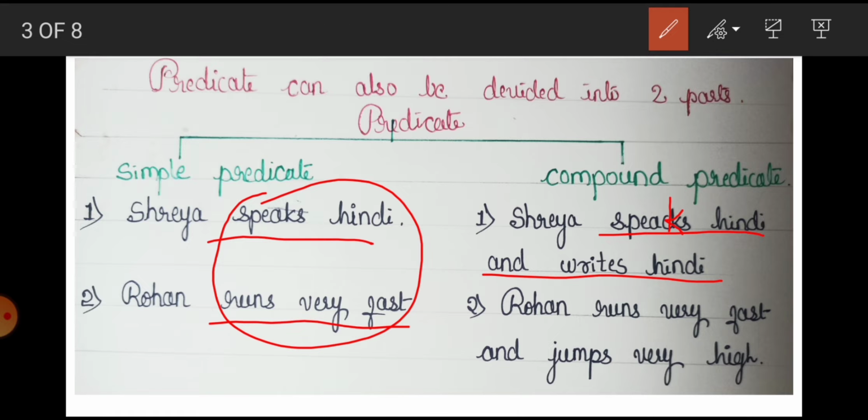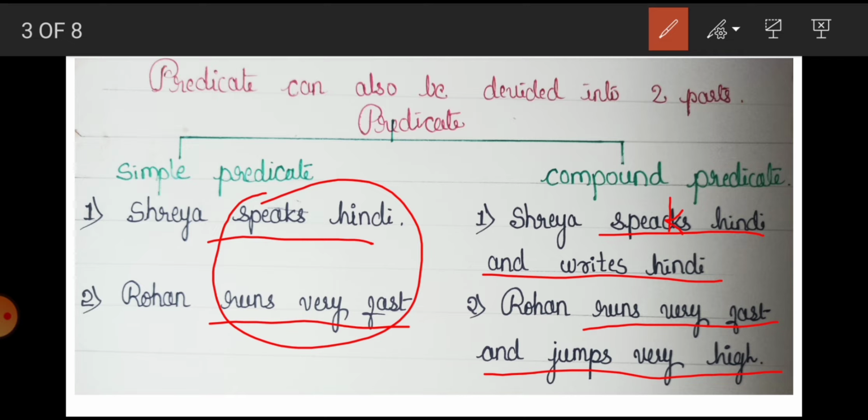So we are talking about the predicate part. How many activities is Rohan able to perform? Runs very fast. He can run very fast as well as he can jump very high. So here Rohan is performing two activities. Rohan runs very fast and jumps very high. He is able to perform two activities.